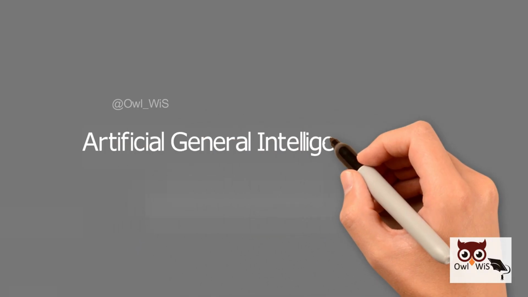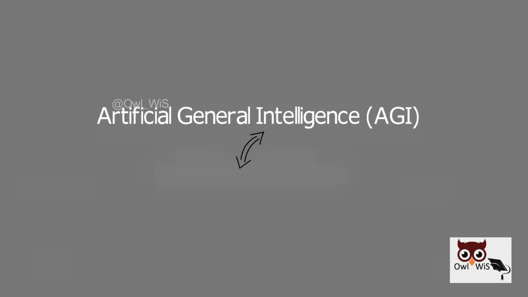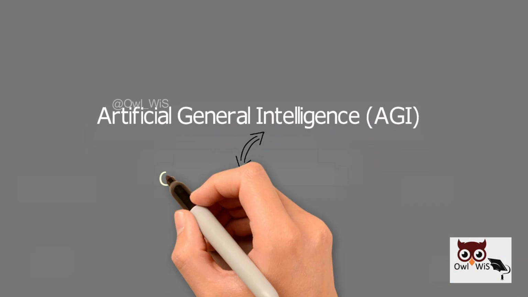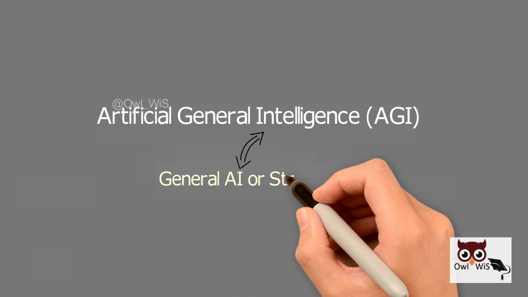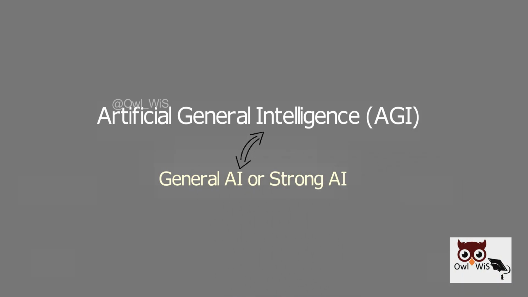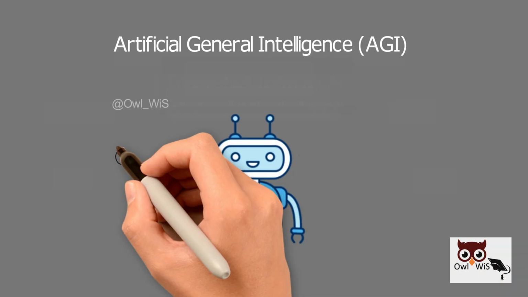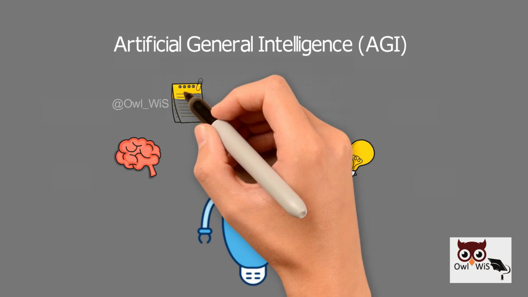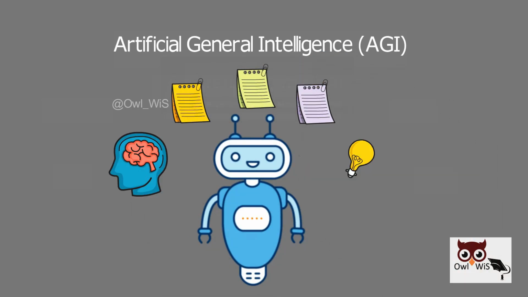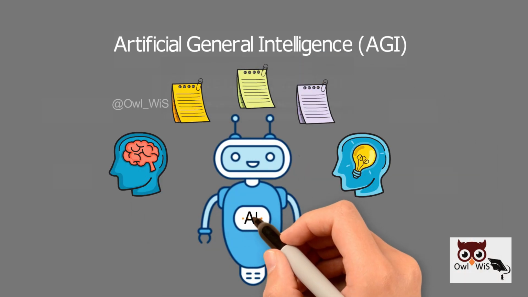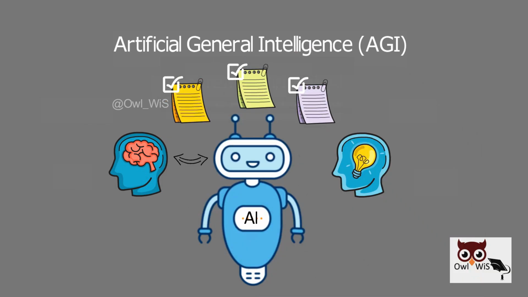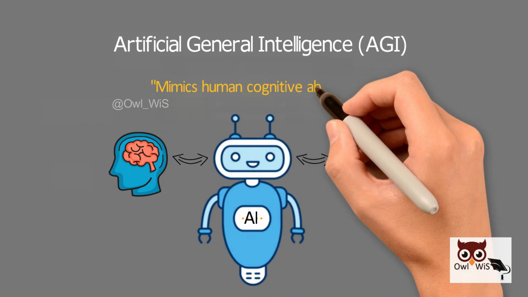Artificial General Intelligence, also called General AI or Strong AI, refers to a theoretical form of AI that can learn, think, and perform a wide range of tasks at a human level. Imagine an AI that's good at all tasks, a type of artificial intelligence that may mimic human cognitive abilities.